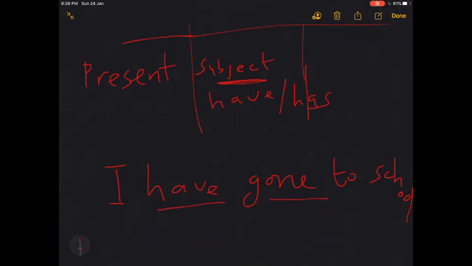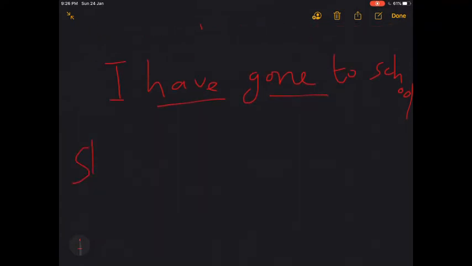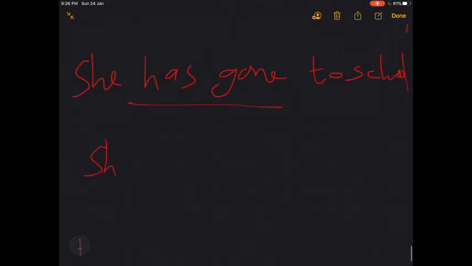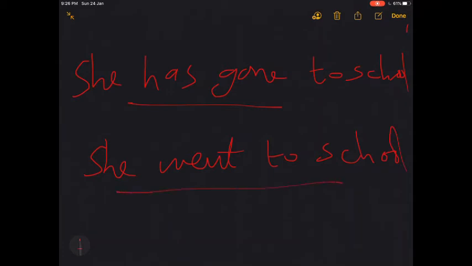Now it's very important, and I could also say she has gone to school. Now the question is, what's the difference between saying she has gone to school and she went to school? She went to school is in the past, and usually it has happened at a particular point in the past.